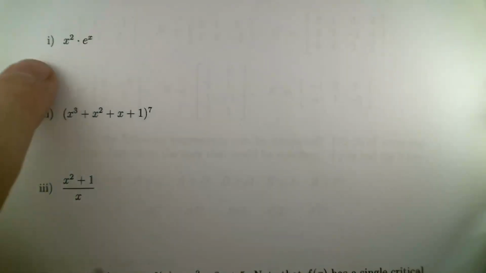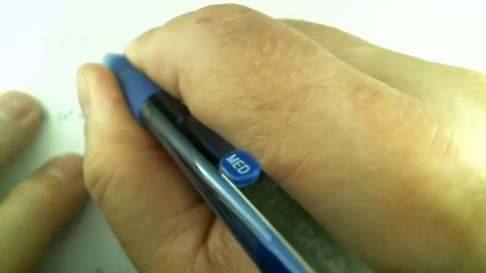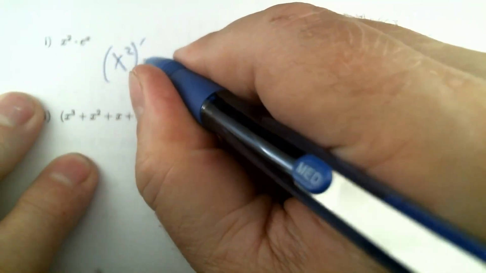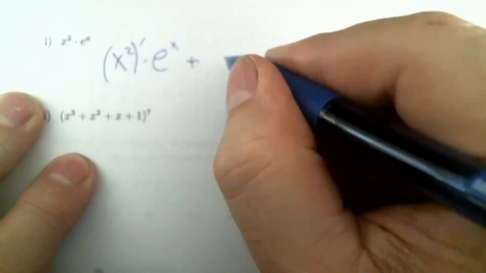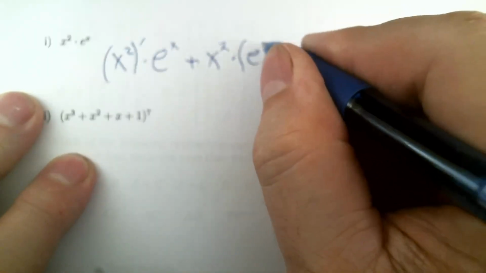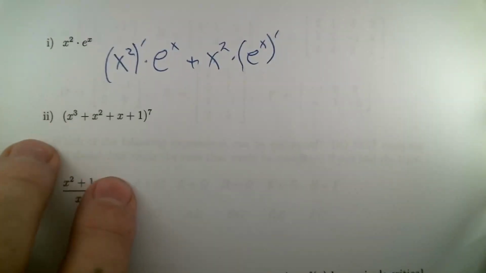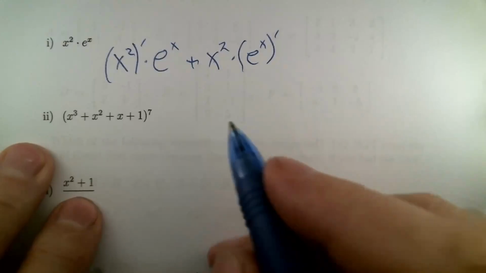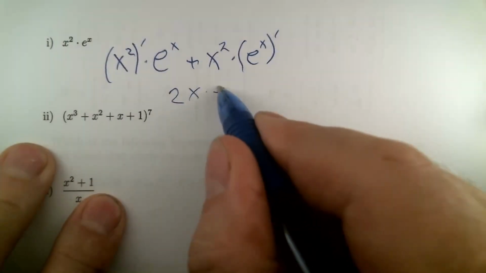The first one is clearly a product. I hope everybody sees that. And so let me write it out as sort of directions of what to do. We want to differentiate x squared and then times that by e to the x, plus then we want to leave x squared alone and differentiate e to the x. But both of those are derivatives that we know how to take. x squared is 2x. So we'll have 2x times e to the x.